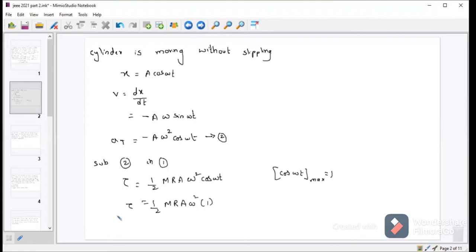The question asks for the maximum torque acting on the cylinder. So by taking mod, this minus will get cancelled. Mod tau is equal to half m r a omega square. This will be the maximum torque acting on that cylinder.